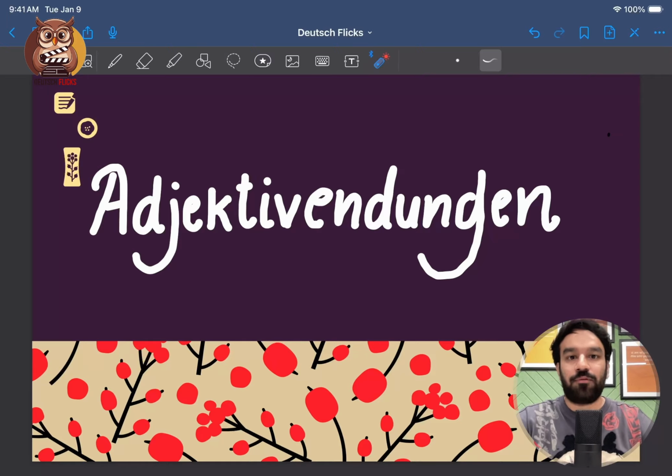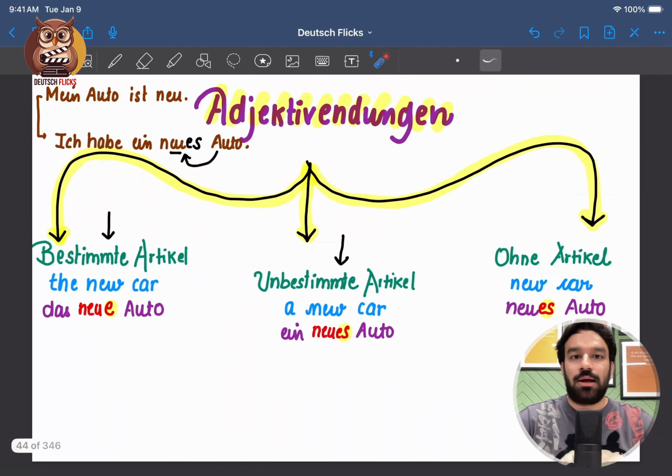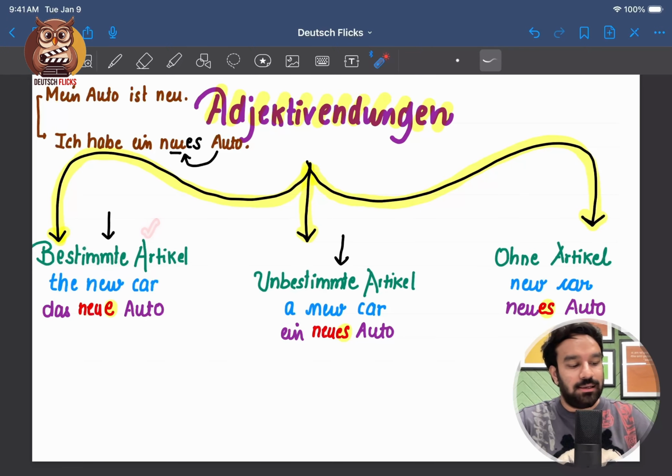Let's see what we already know from this. Adjective endings. Whenever an adjective comes before a noun, it takes a certain ending. And we discussed how adjectives behave, what endings we apply when we have a definite article and when we have an indefinite article.